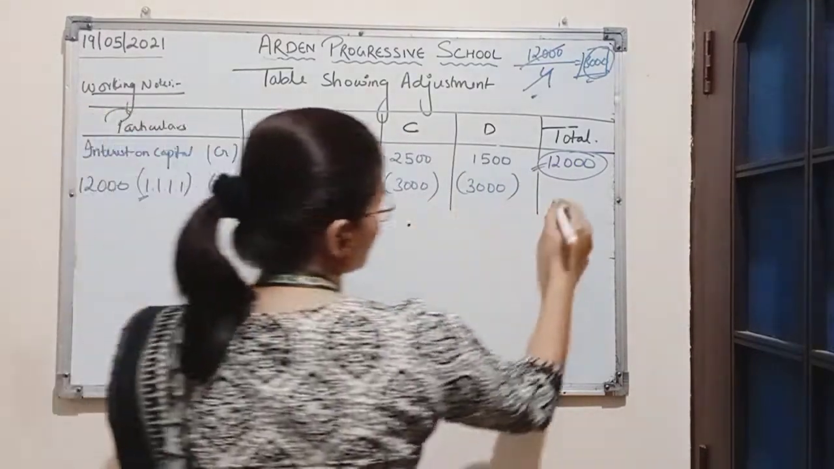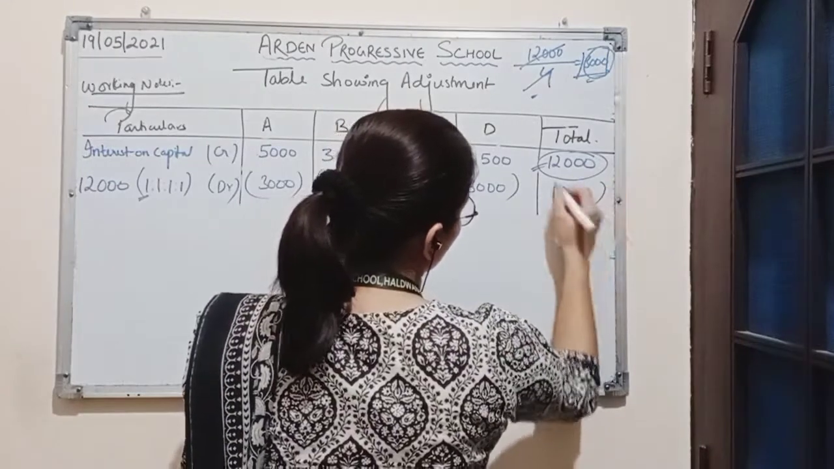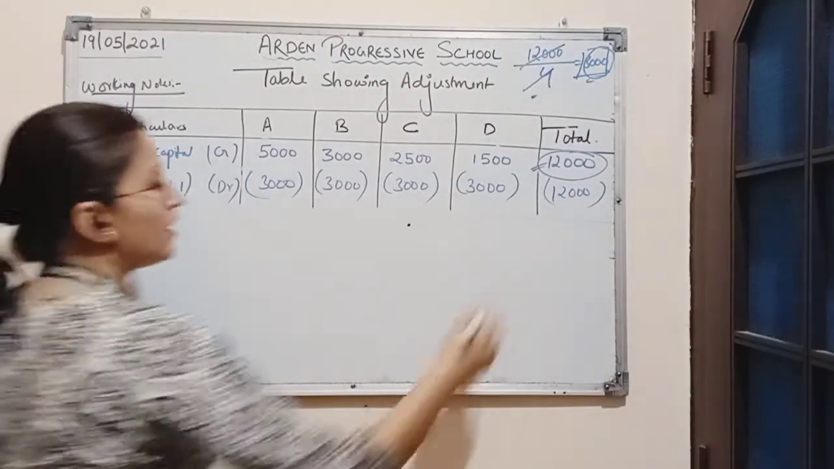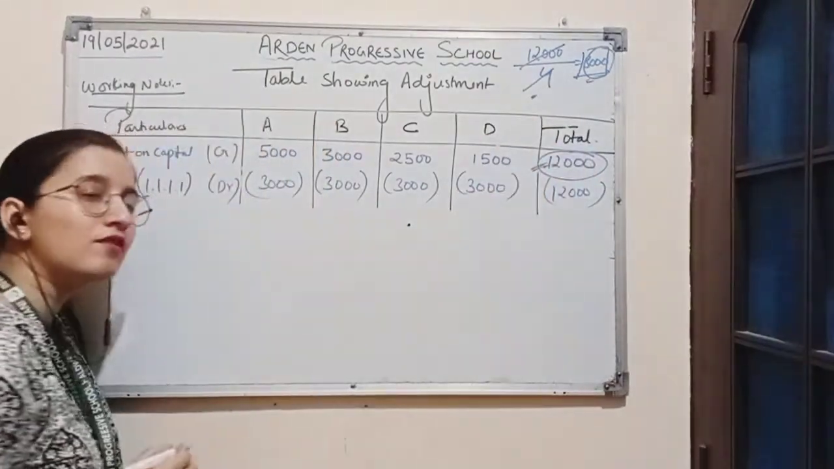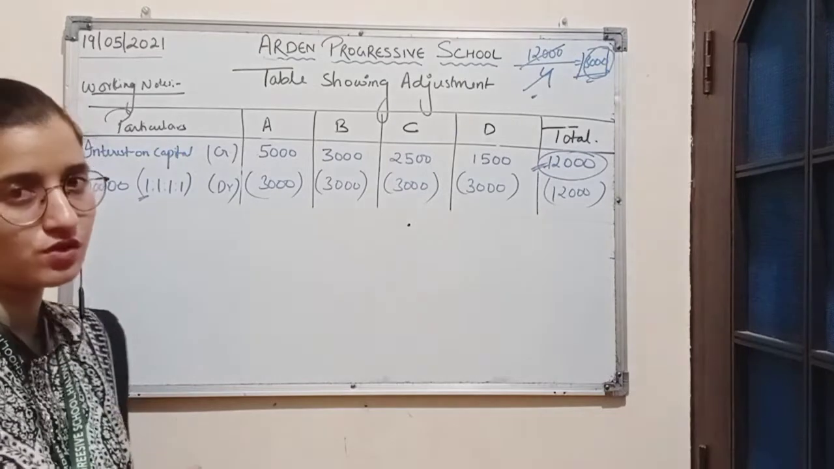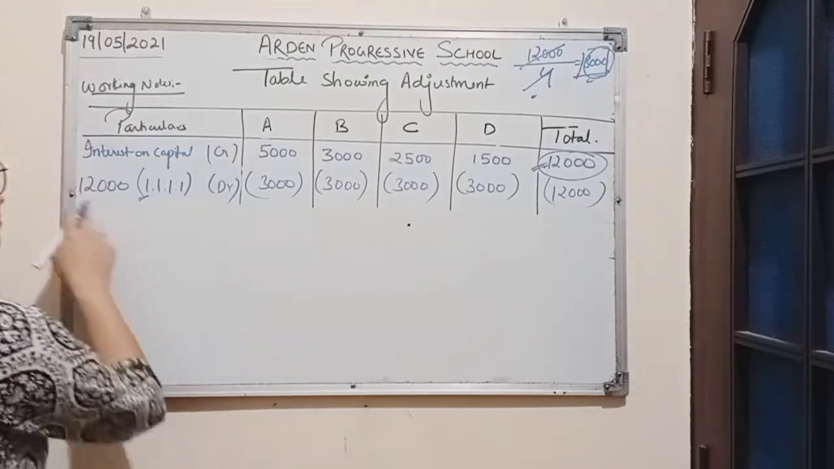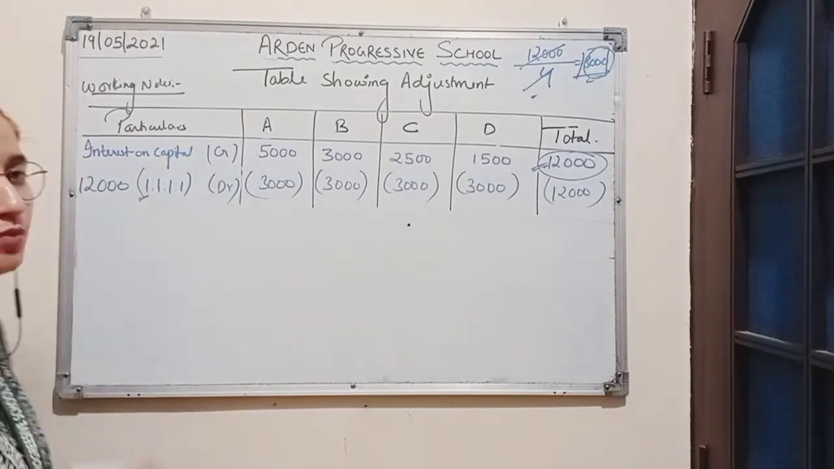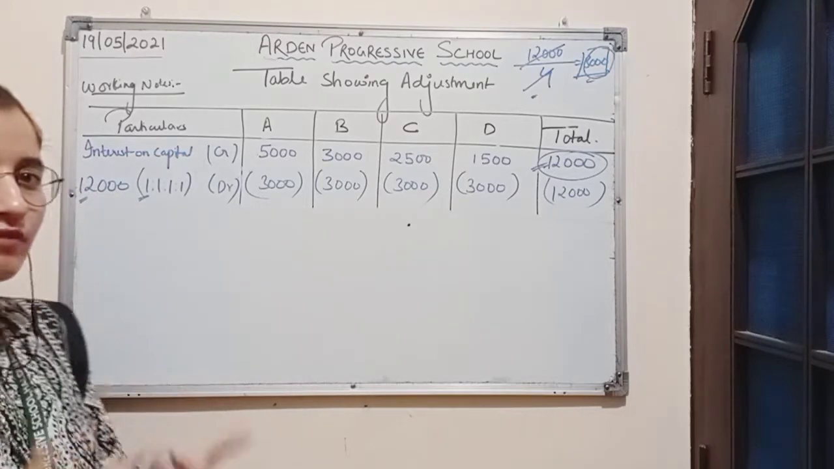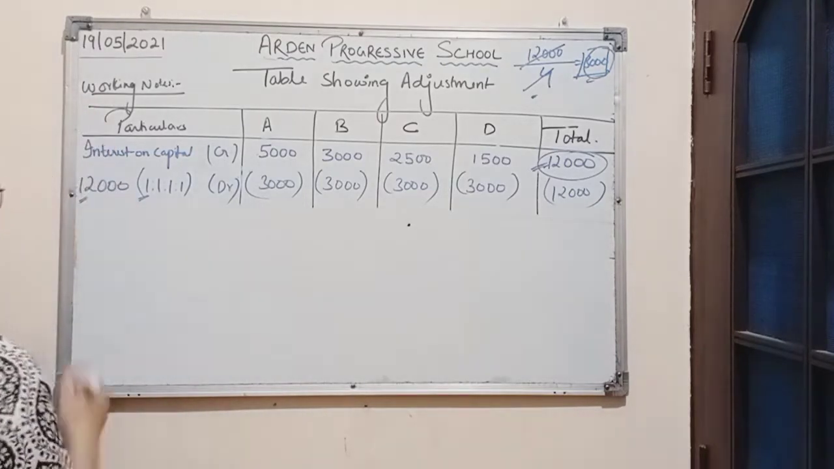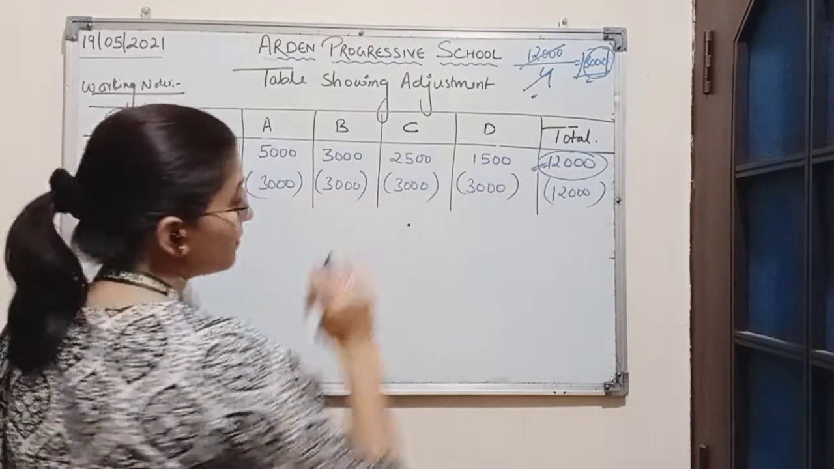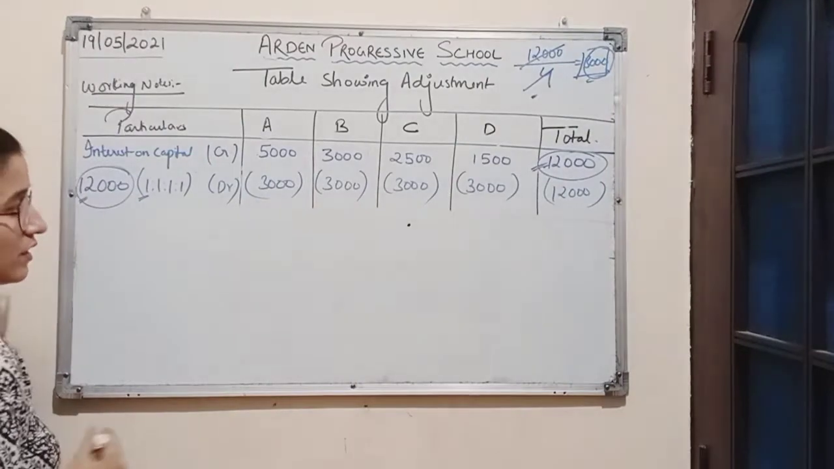Now the total loss is 12,000. So it is clear that if 12,000 is an income for the partners, then the same amount of 12,000 is a loss for the firm, and profit has reduced by the amount 12,000. That means it is a loss. More profit has been distributed among the partners. And now if we reduce 12,000, each partner will have to bear the loss of rupees 3,000.